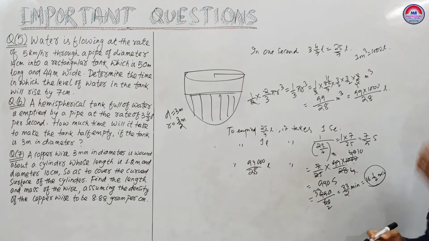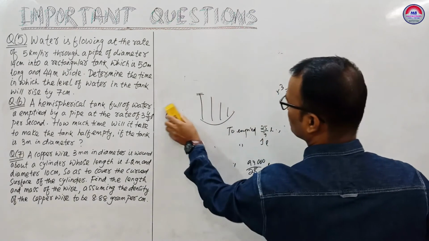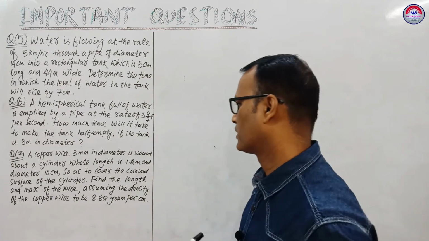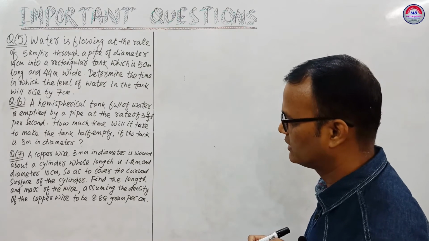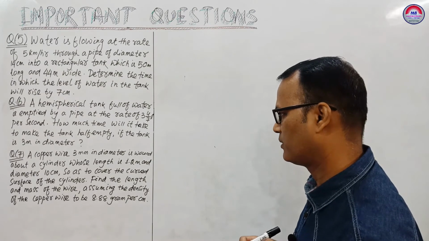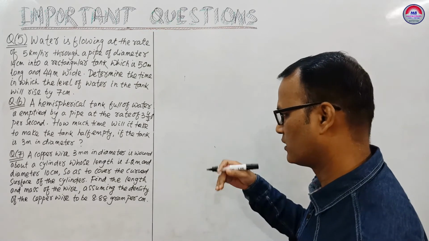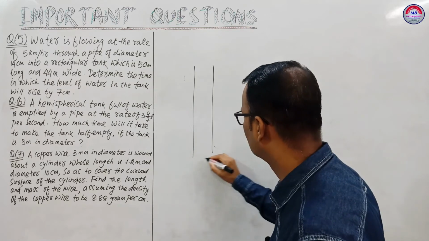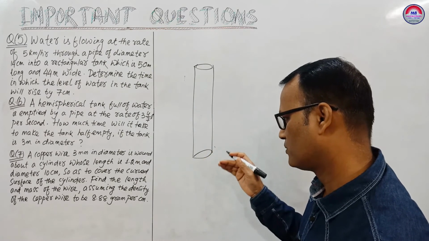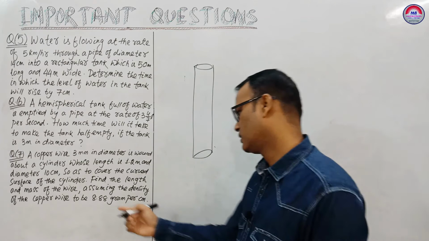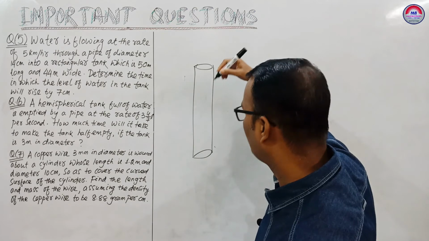Okay, write it down. Question number 7. A copper wire 3 mm in diameter is wound about a cylinder whose length is 1.2 meter and diameter is 10 centimeter, so as to cover the curved surface area of the cylinder. Let a cylinder be this one. Find the length and the mass of the wire, assuming the density of the copper wire to be 8.88 gram per centimeter cube.